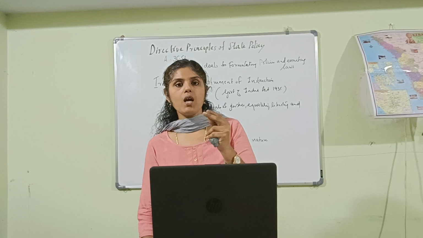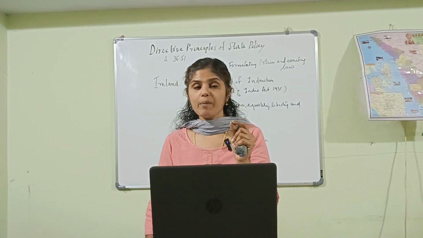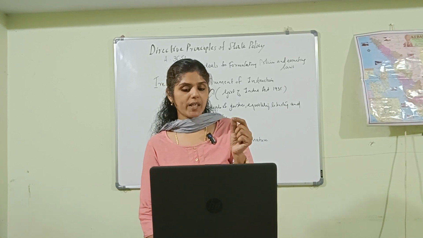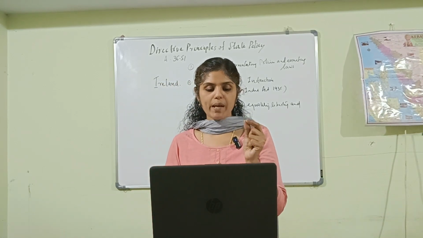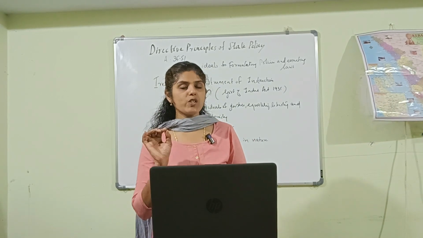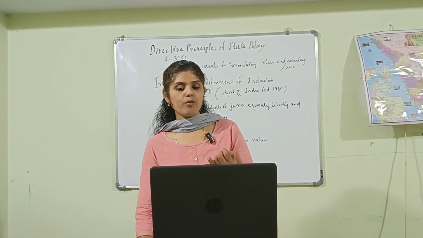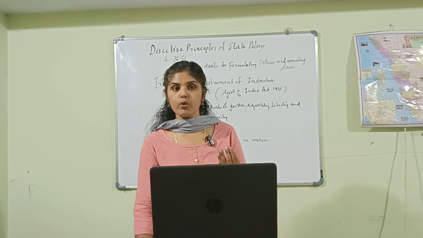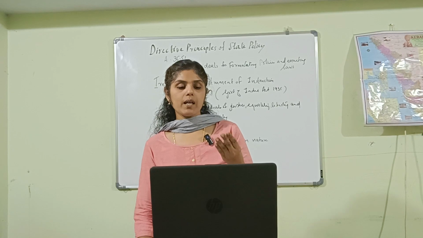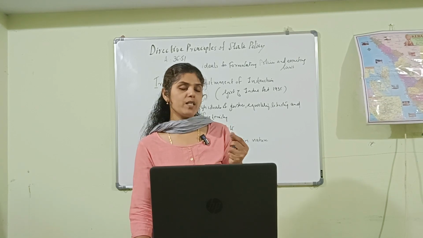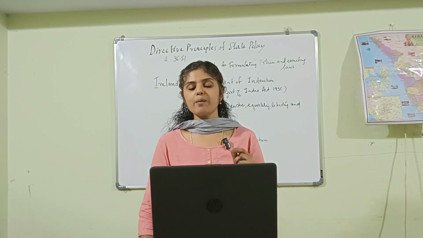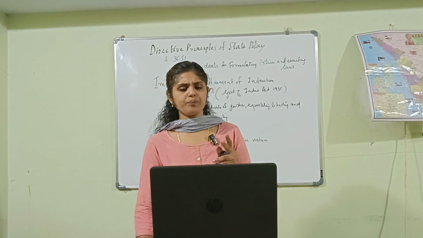And one more thing, Article 51 is also there. Articles 36 to 51 are the Directive Principles of State Policy. We have discussed 50. Article 51 is to promote international peace and security as well as to maintain just and honorable relations between nations. So the liberal intellectual principles include Articles 44, 45, 48, 48A, 50 and 51. So that's all about the Directive Principles of State Policy.